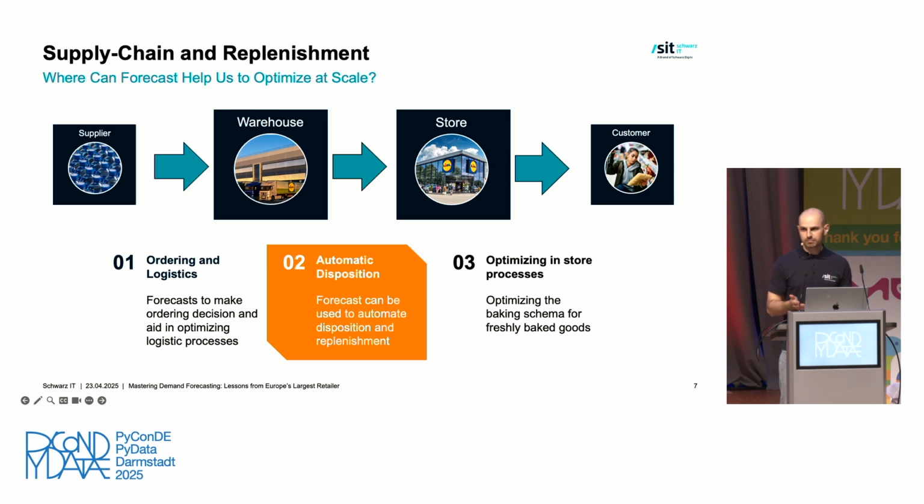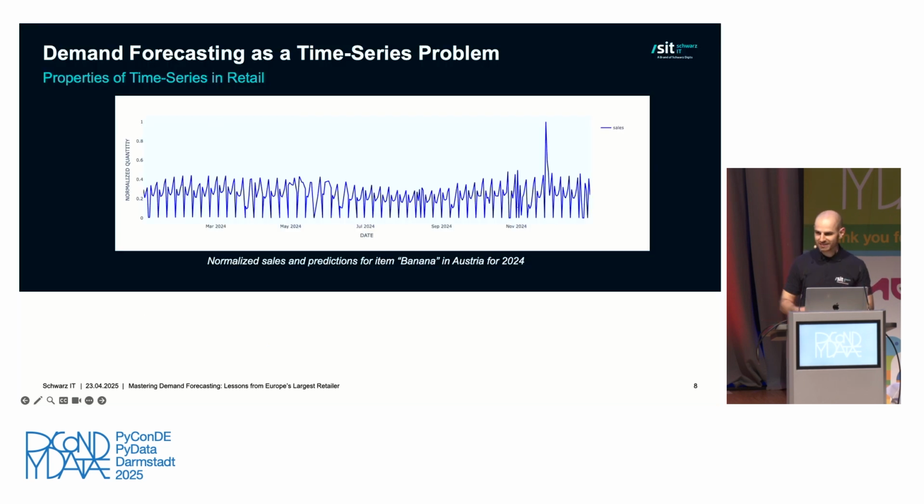However, everything we say basically holds for the other use cases as well, with just minor tweaks and adjustments to account for the differences. Now, this was all a bit theoretical. Let's now take a look at a more concrete example. Here you can see the normalized sales for a single item in a warehouse. These are the sales for banana throughout the year 2024 in a warehouse in Austria.